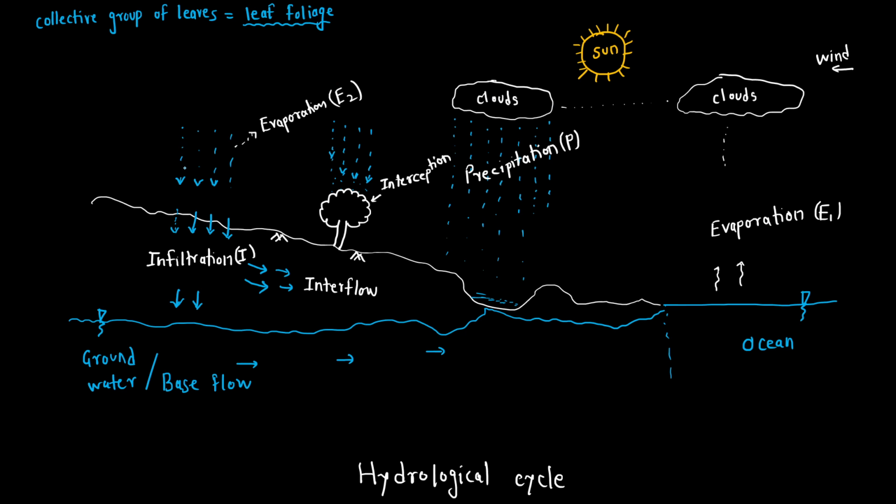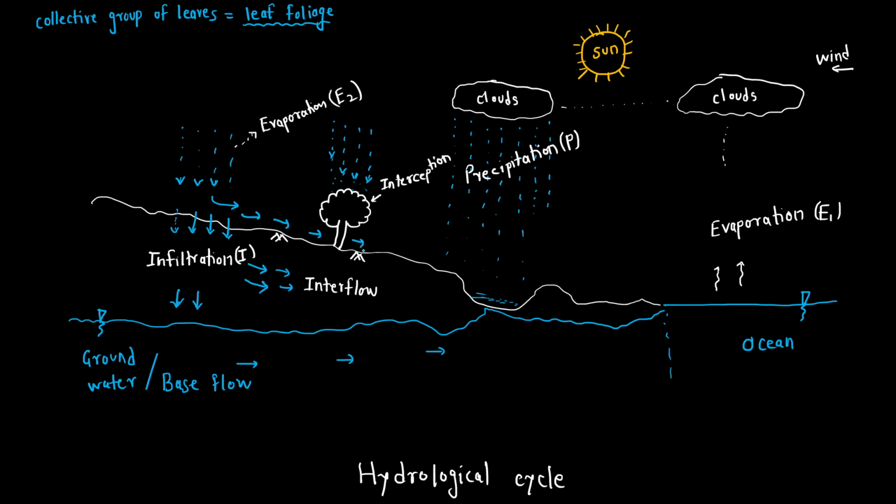When the rainfall is falling on the earth surface, it is getting infiltrated inside. So when the rate of rainfall is more than the rate of infiltration, a certain amount of water will not enter the earth surface and will directly start flowing along the slope in this direction.